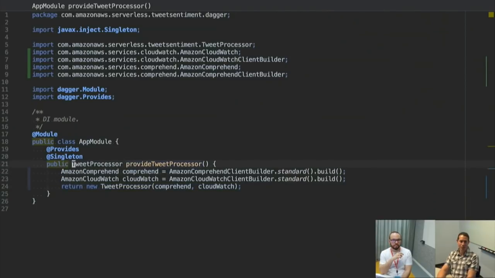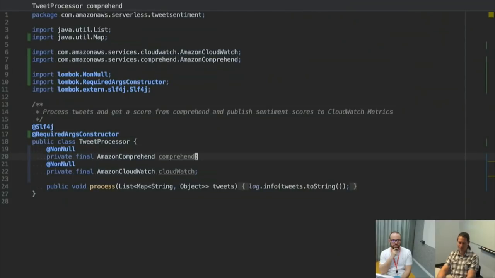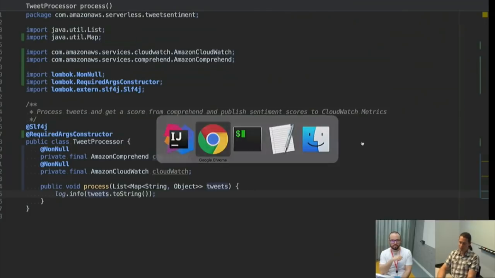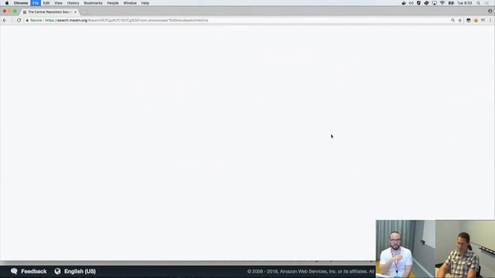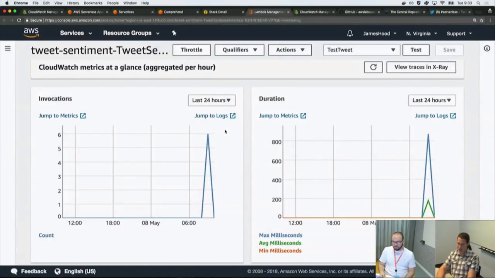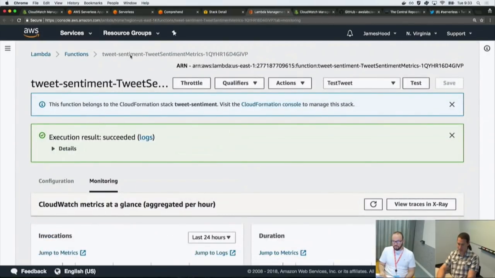So now I have my tweet processors armed and ready. If I were doing this, I'd probably create these, and I'd probably maybe create some proxy object over these, but I'm actually just not even going to do that for this. Okay, so I've added all this, but what does my tweet actually look like? So I want to take the text of the tweet, right? So before I deploy, I have a working Lambda function that logs whatever is given to it. So I'm going to wire it to the actual, sorry, not Twitch, the actual tweet event source.